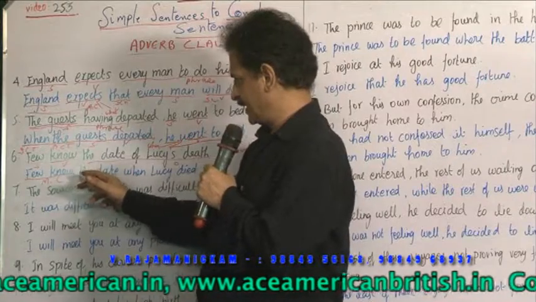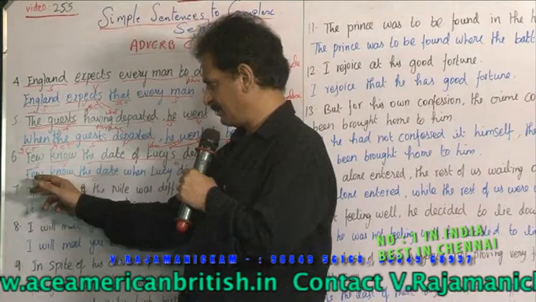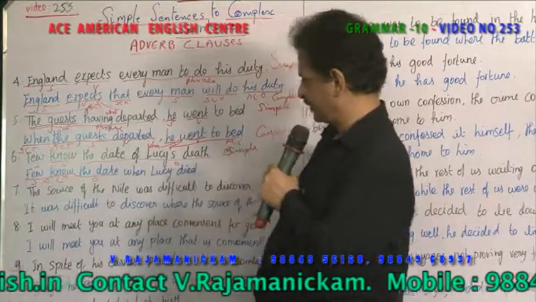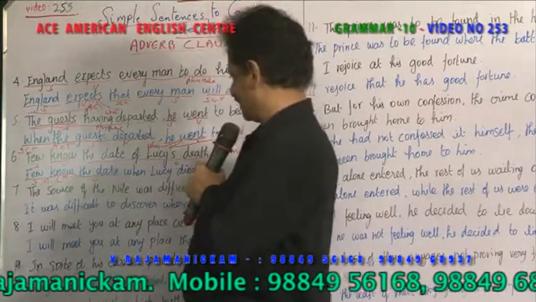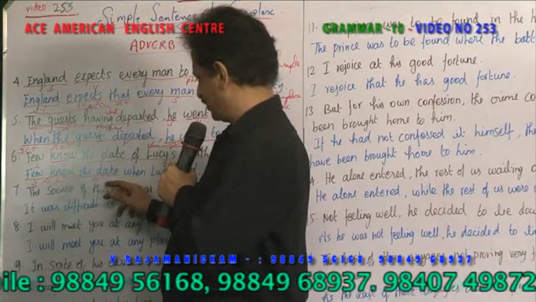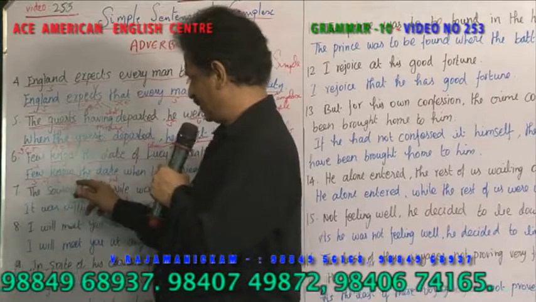Few know what? The date. The date becomes the object, right? Few is the subject, know is the verb. You ask a question: few knew the date. What? Know what? Few know what? You ask a question, what? What to the verb? Knew.